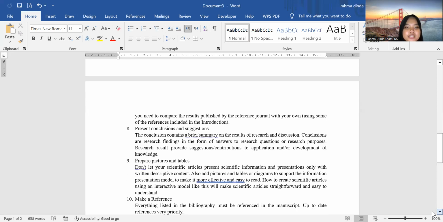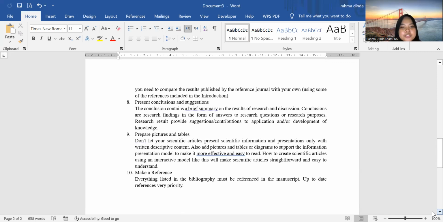Eight, present the conclusion and suggestion. The conclusion contains a brief summary of the results of research and discussion. Conclusion or research findings in the form of an answer to the research question or research purpose. Research results provide suggestion or contribution to application and or development of knowledge.